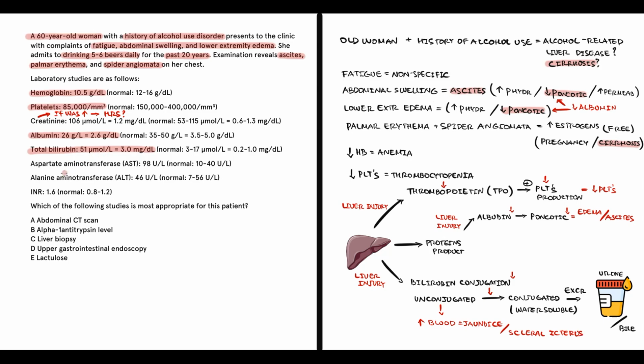Why is the international normalized ratio prolonged? The reason is that the liver also produces coagulation factors, which provide secondary hemostasis. And we assess the effectiveness of secondary hemostasis by prothrombin time, partial thromboplastin time, and international normalized ratio.